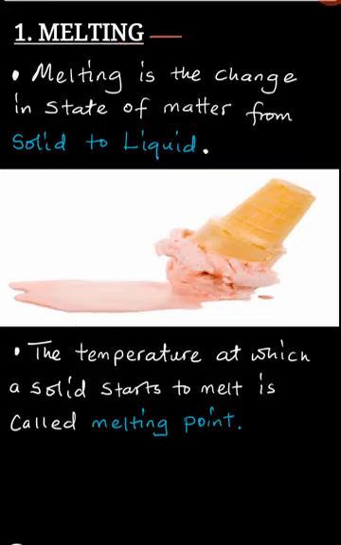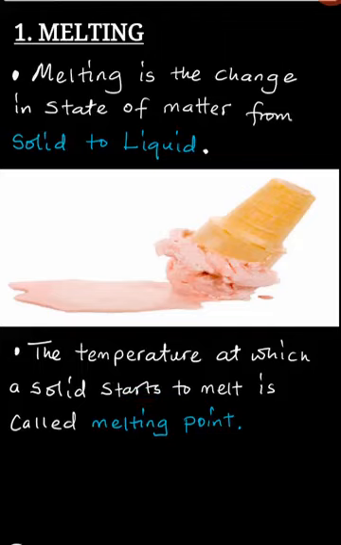Now, the temperature at which a solid starts to melt is known as the melting point. So this melting point is simply the temperature at which solid matter starts to change to liquid matter.